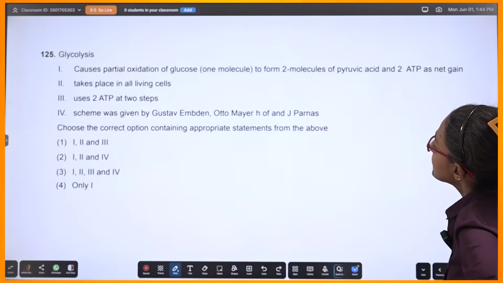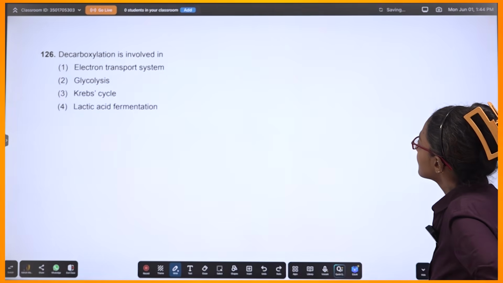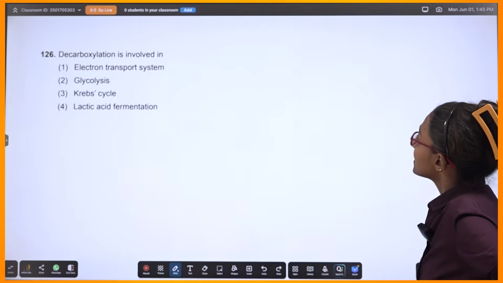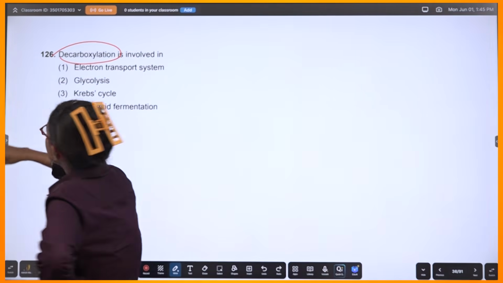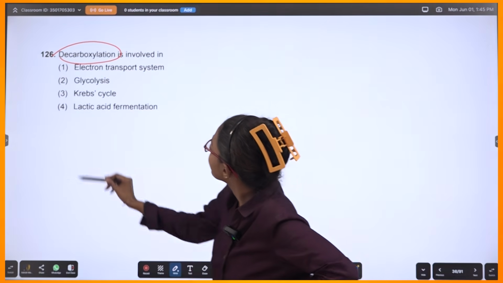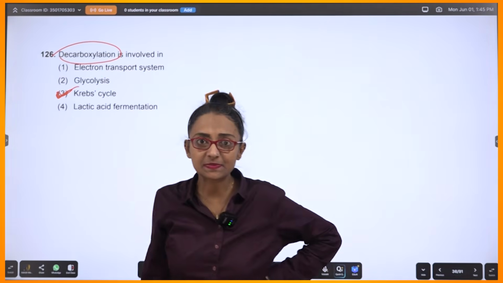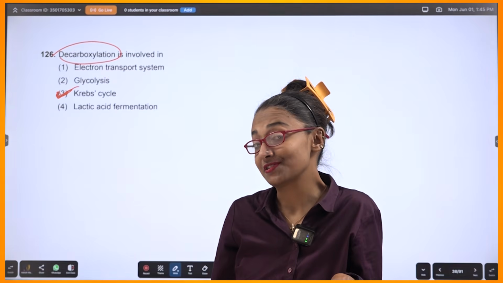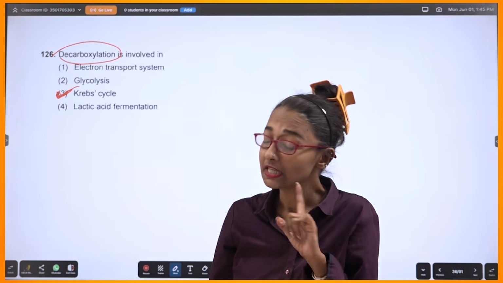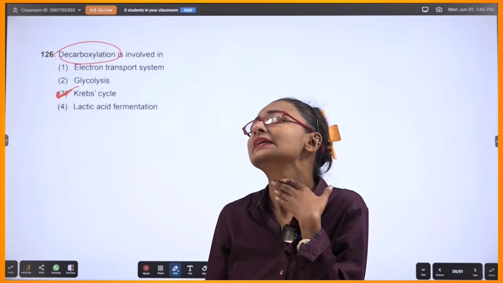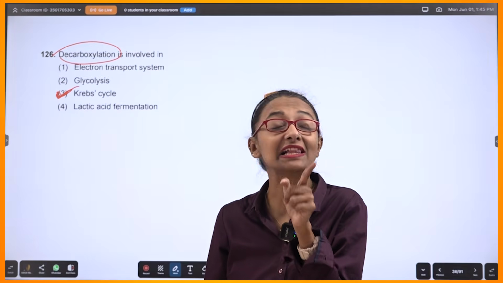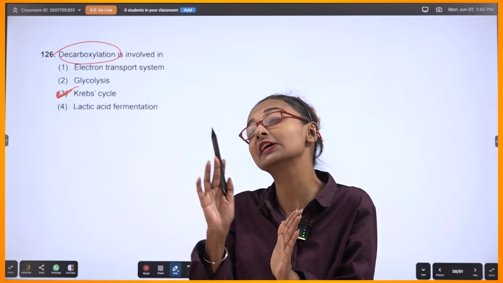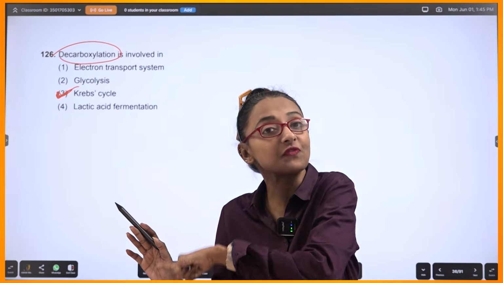Let's see. Glycolysis, fine. 2 steps. This is fine. They're asking where decarboxylation, CO2 removal, is involved. Krebs cycle. In Krebs cycle, isocitrate, that is a 6-carbon compound, you're converting into alpha ketoglutarate, 6 to 5 conversion.